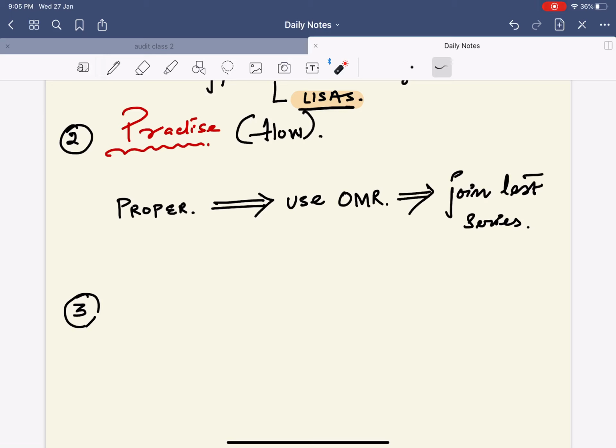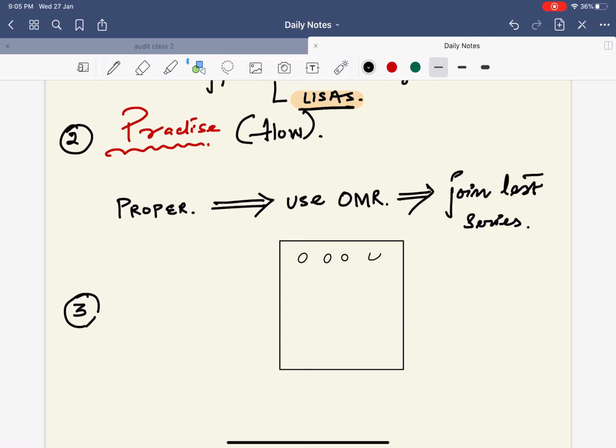I am not saying that students who use such a method do not qualify prelims. But what I am trying to say is that there are also a certain percentage of students who make mistakes while marking in the OMR. For example, in the OMR sheet, let's say a certain number of questions have been given. Question 1 was very difficult, so you left question 1. You never did question 1. But you saw that questions 2, 3, 4 were very easy, and you could attempt them even by closing your eyes.